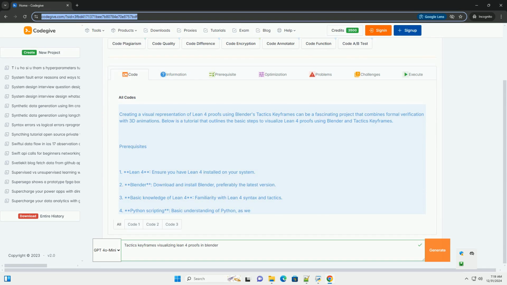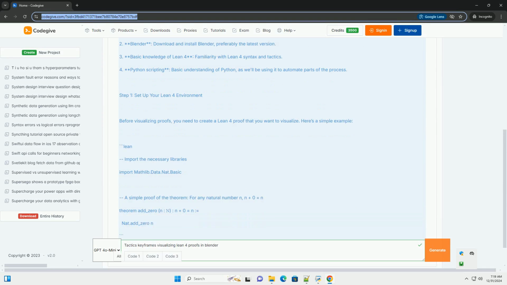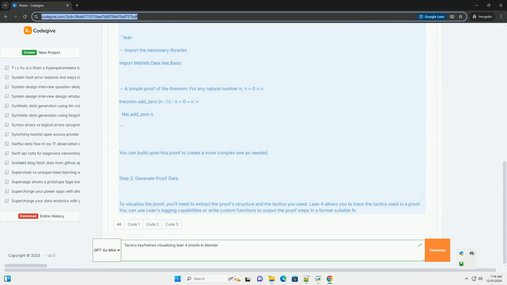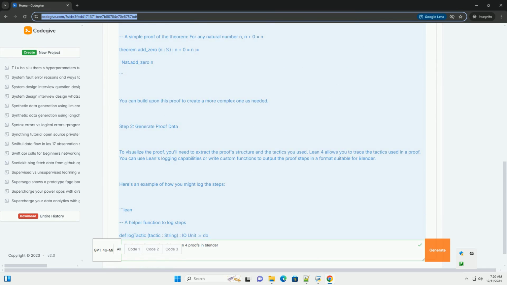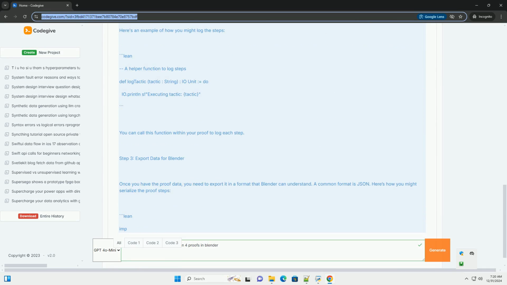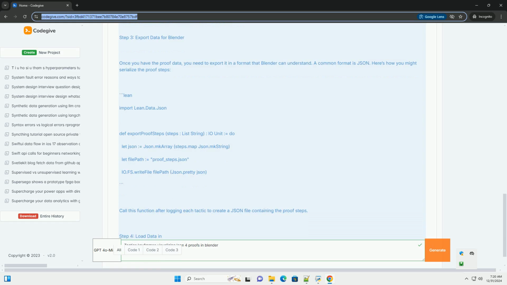Creating a visual representation of Lean 4 proofs using Blender's tactics keyframes can be a fascinating project that combines formal verification with 3D animations. Below is a tutorial that outlines the basic steps to visualize Lean 4 proofs using Blender and tactics keyframes. Prerequisites. 1.